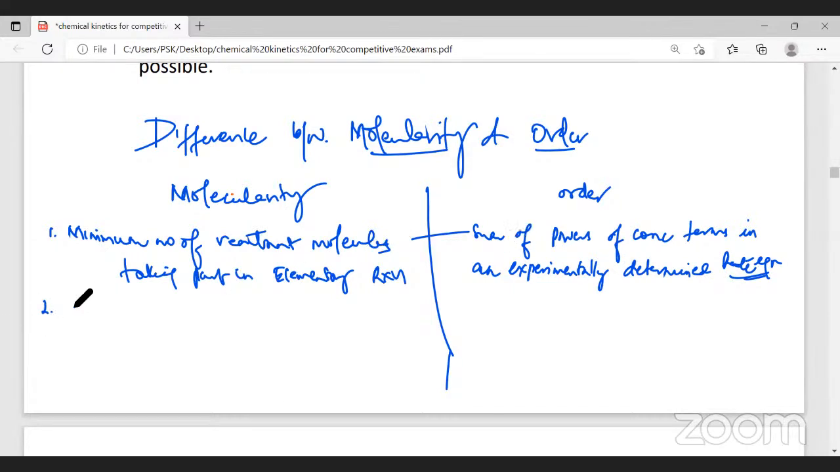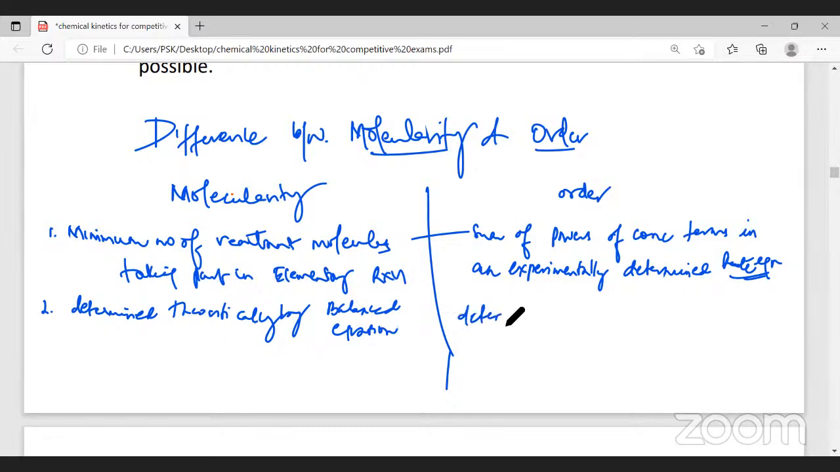The difference. Second, molecularity is determined theoretically by balanced equation. Order is determined what? How do you determine order? Order is determined experimentally.